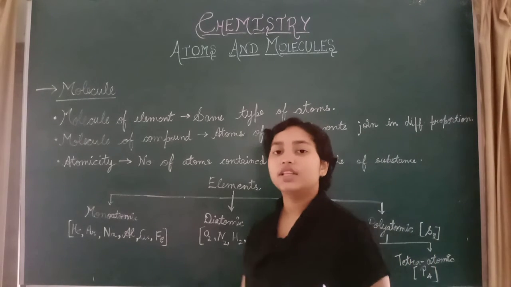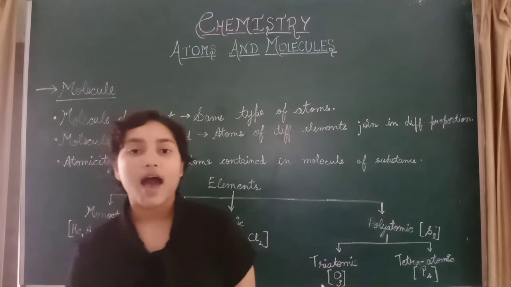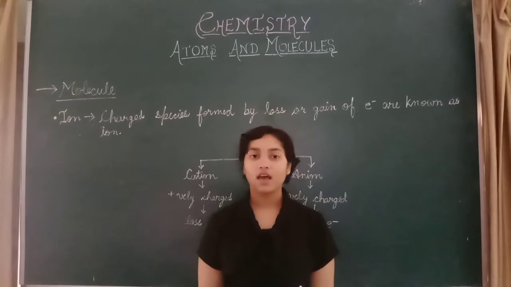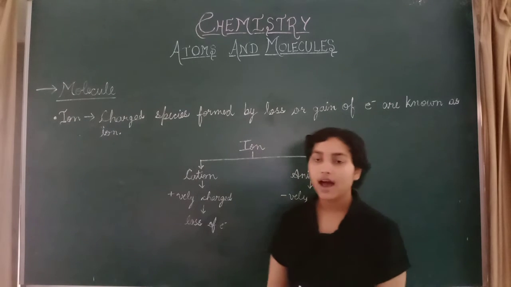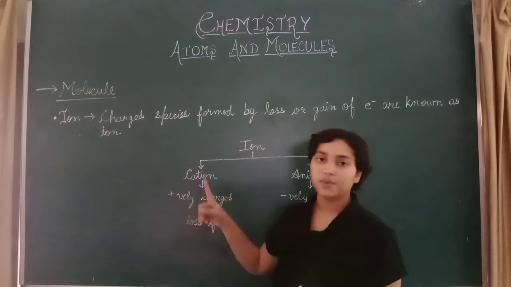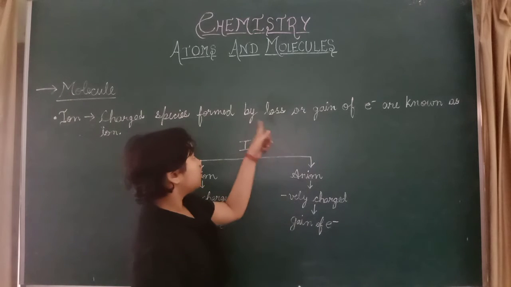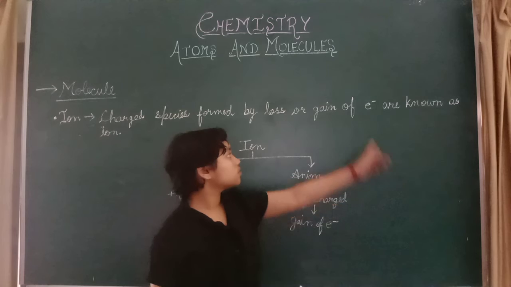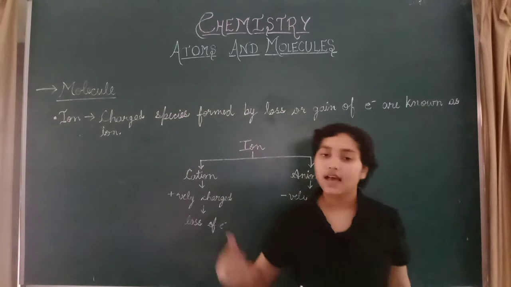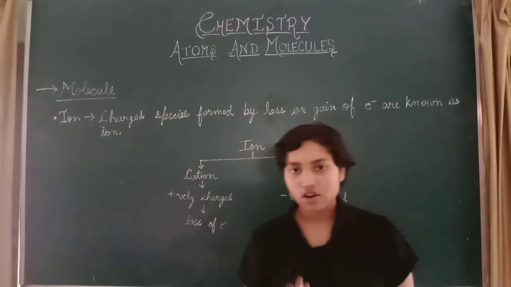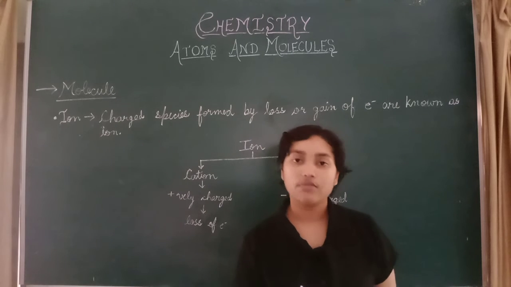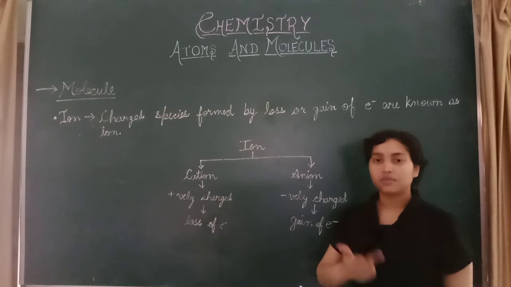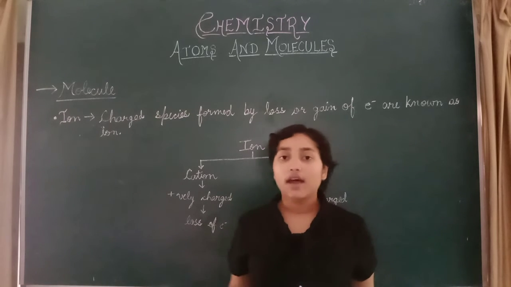Now we continue with what an ion is. I-O-N, ion. An ion is a charged species formed by loss or gain of electrons. They can lose electrons or gain electrons, and the resulting species, which has some charge, positive or negative, is called an ion.